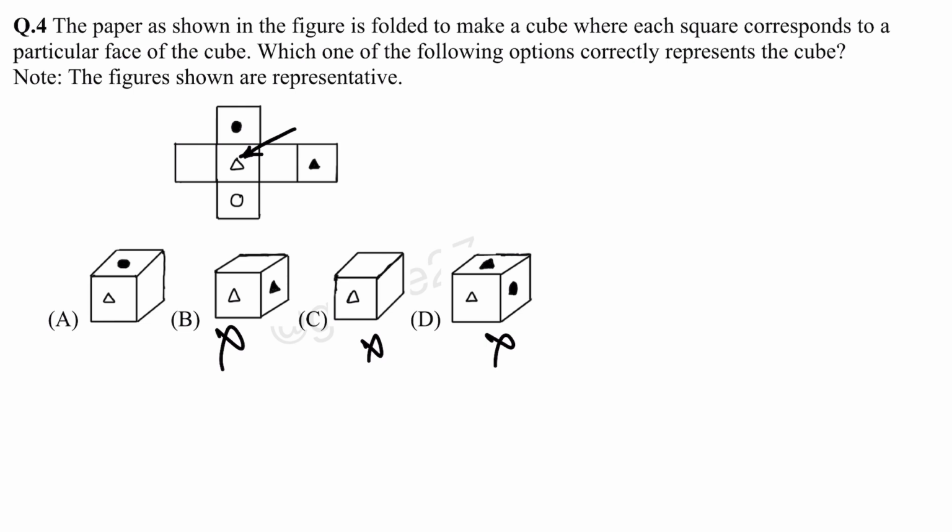And for this plain triangle, upside or downside or any adjacent side will be the dark circle. But see here, there is no dark circle or plain circle. At least one circle should be on its adjacent side. Two adjacent sides have been given, but nowhere here is it shown. Okay, so option A will be correct.